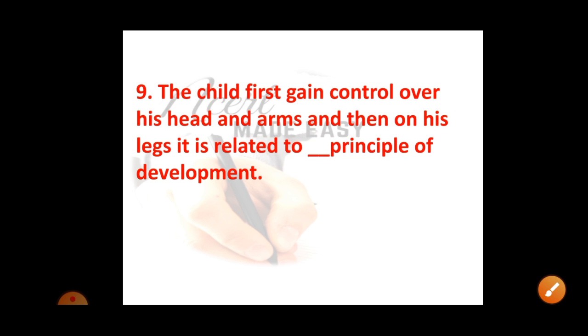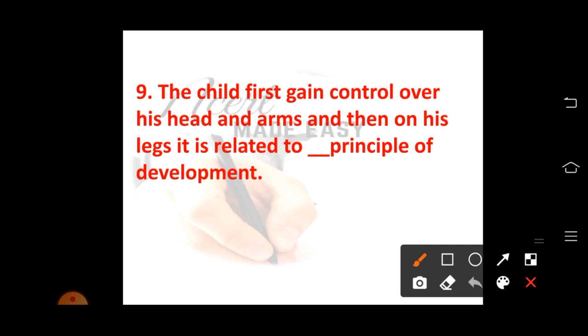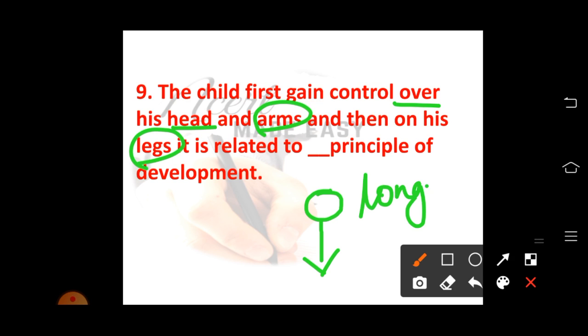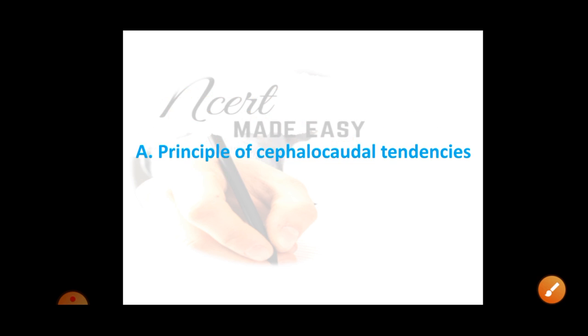Next, question number 9. The child first gains control over his head and arms and then over his legs. It is related to the dash principle of development. In the beginning, the child will gain control over the head, later on the arms, and then on the legs. So this is related to the dash principle of development. Development is moving downwards in a longitudinal axis, from head downward. This is related to the principle of cephalocaudal tendencies.